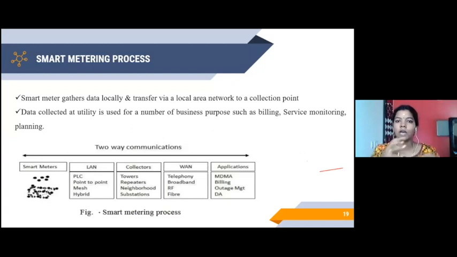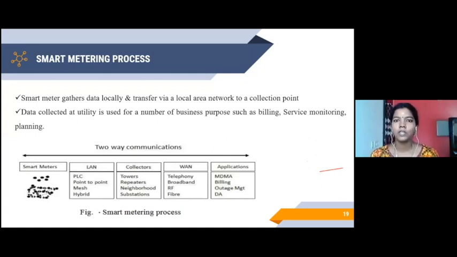Under the 50 houses, when you get the data, it can be a point-to-point or a mesh network or a PLC. It can be anything, right? So for the collectors also, out of these four, it can be anything. And once you get the value, you can send it to a remote application. That application can be outage management, or MDMS, which is meter data management system, billing, or DA.